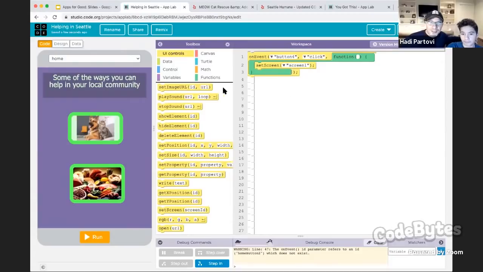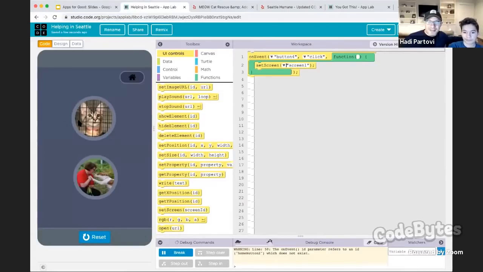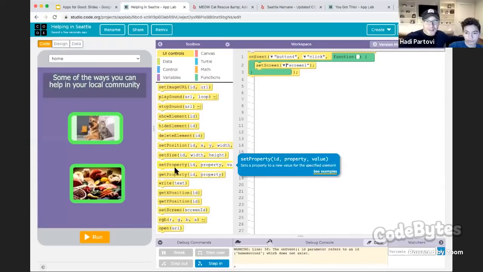So now hit the run button. And you can click that. Yeah. And now that takes us to the animal shelter screen. But if you click these, none of these work. So we need to make some changes to make those buttons work as well. So go back and hit reset and go back. Now you want to look at the screen. So click here to go look at the options there.